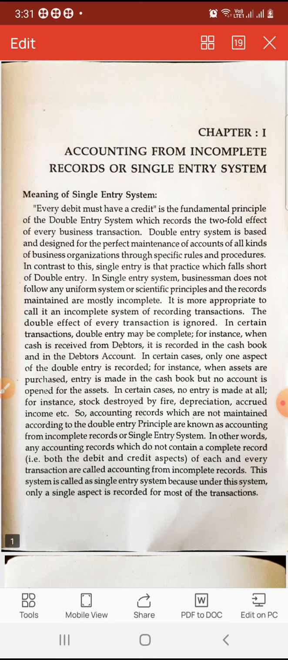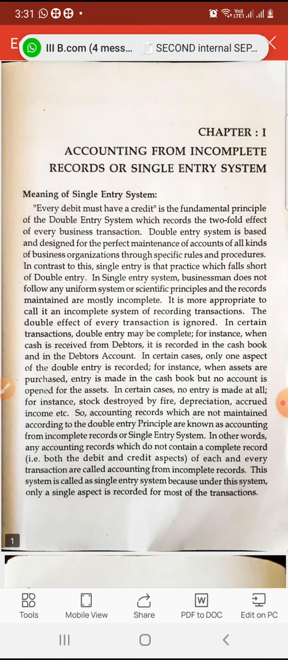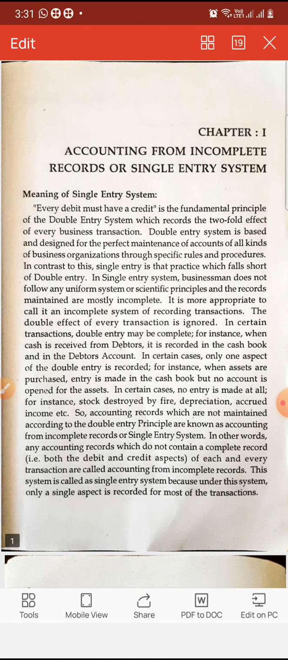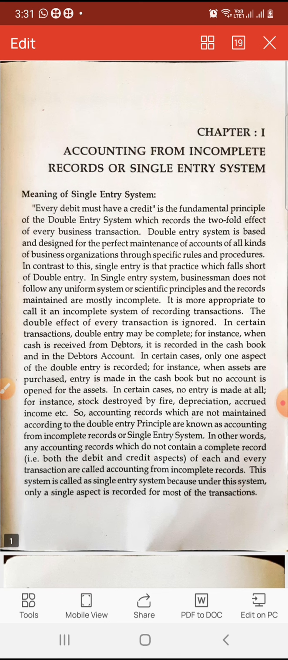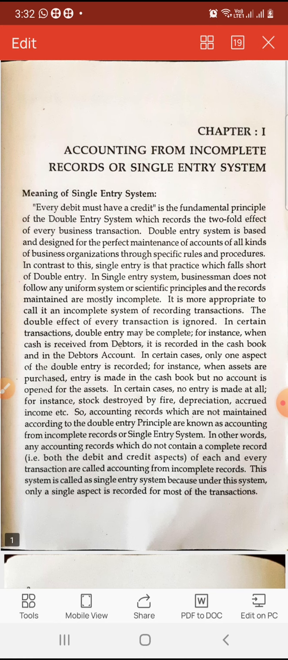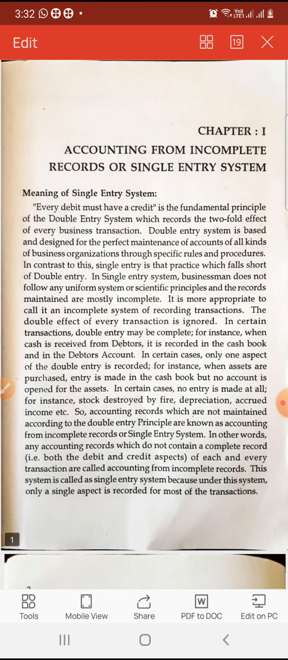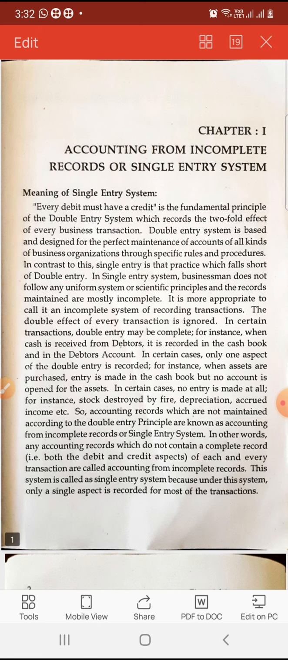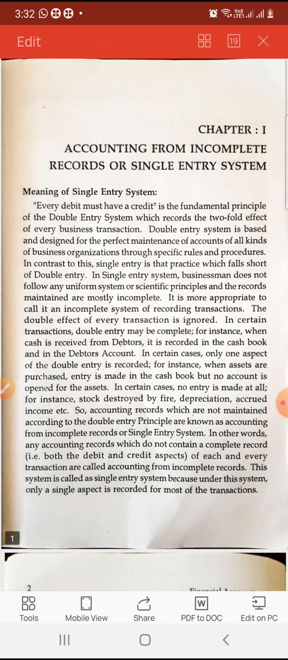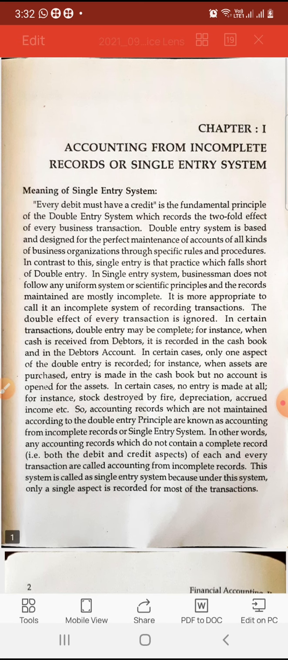A complete system means every debit must have a credit, so it is recorded on both sides. If it is recorded on only one side, then it is called a single entry system. The double entry system is designed for the perfect maintenance of accounts of all kinds of business organizations through specific rules and procedures. In contrast, the single entry system is a practice which falls short and does not follow any uniform system or scientific principles, and the records maintained are mostly incomplete.